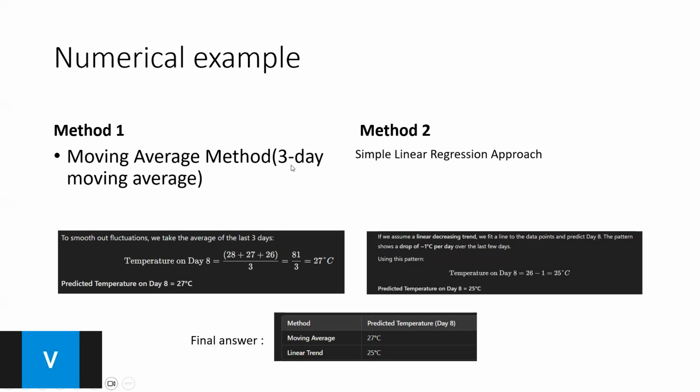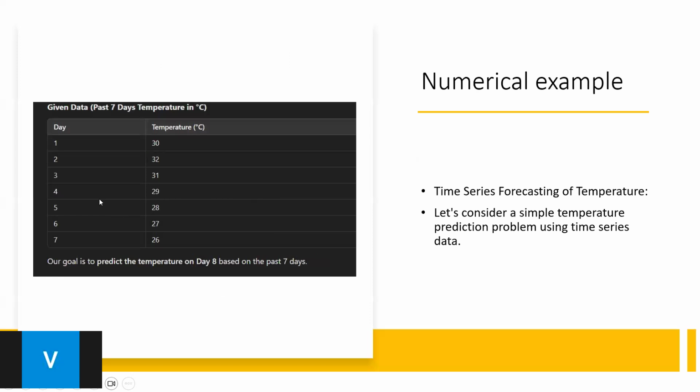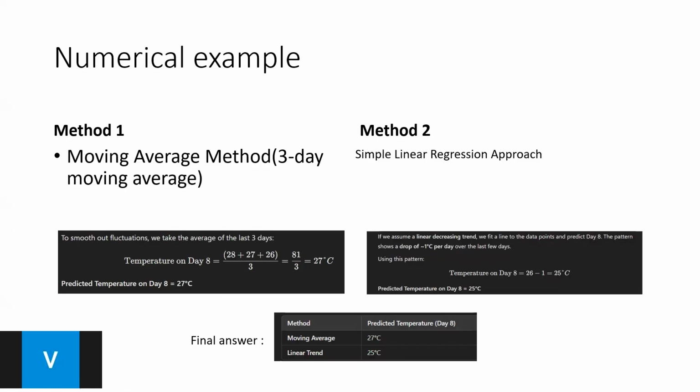In the moving average method, we can take a 3 day or 4 day moving average. First I am taking only the 3 day method. So the last 3 days are 5, 6, and 7. The fifth day is 28 degrees Celsius, the sixth day is 27 degrees Celsius, and the seventh day is 26 degrees Celsius. According to the past 3 days, I am going to find the eighth day temperature. So temperature on the 8th day is the 5th day plus 6th day plus 7th day, divided by 3. That equals 28 plus 27 plus 26 divided by 3, which is 81 divided by 3. Then I predict the temperature on day 8 is equal to 27. This is method 1.